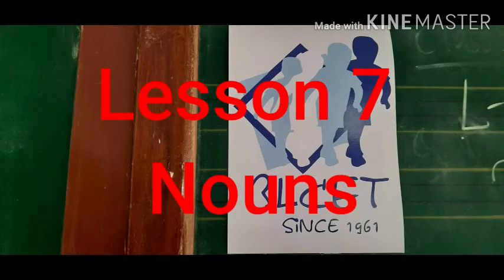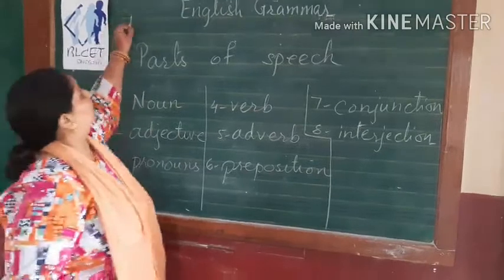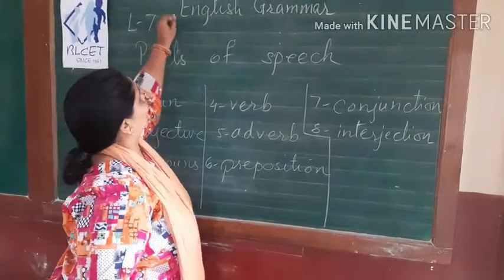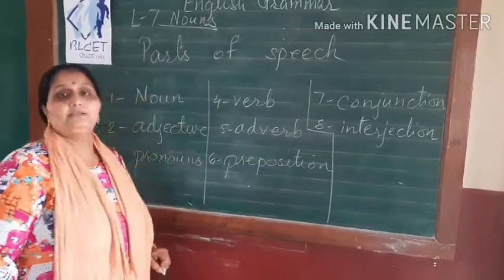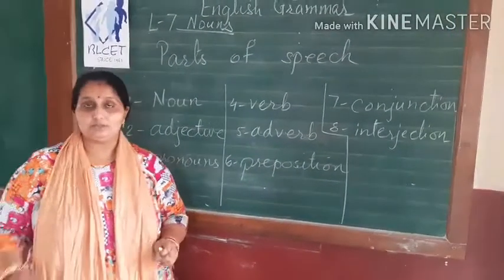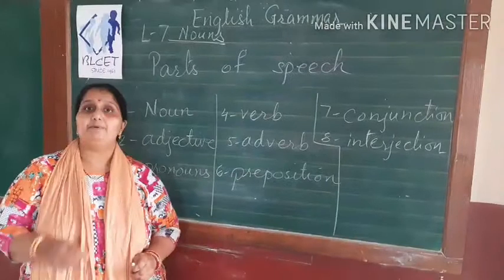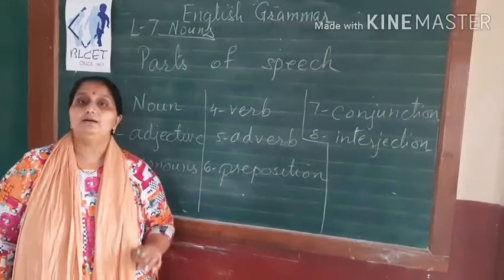Let us begin with our new lesson. Number 7, that is nouns. We are going to study about nouns. So first, in the introductory part, the book is explaining to us the different parts of speech in a sentence.